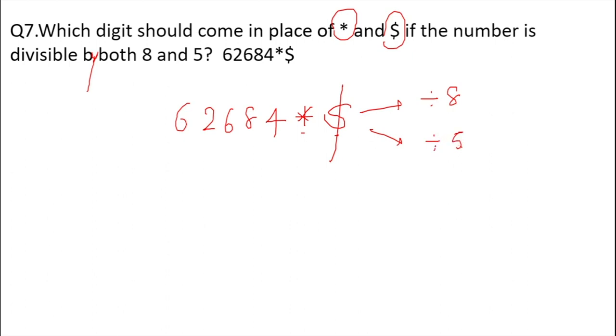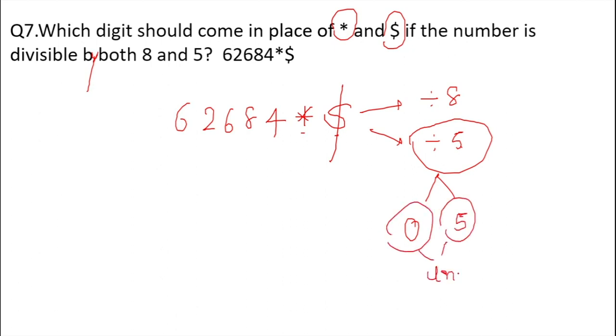If we check the divisibility test of 5, what does it say? The divisibility test of 5 says that the digit at the unit place of the given number should be 0 or 5. Compulsorily, the number at the unit place should be 0 or 5. If it is 0 or 5, then only that number is divisible by 5. So there are two possibilities over here now.